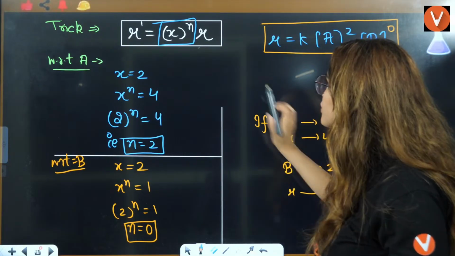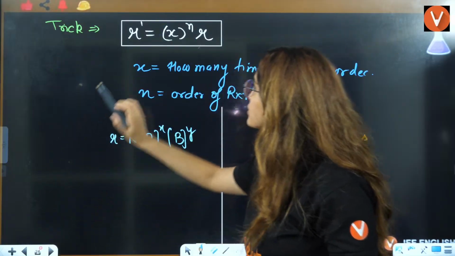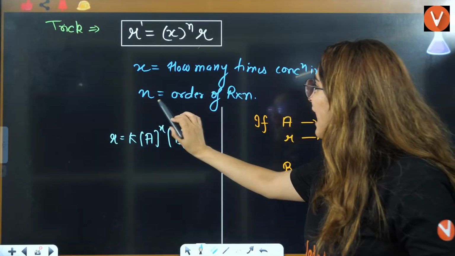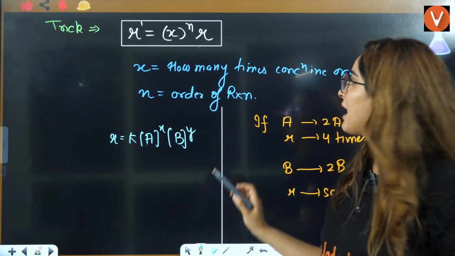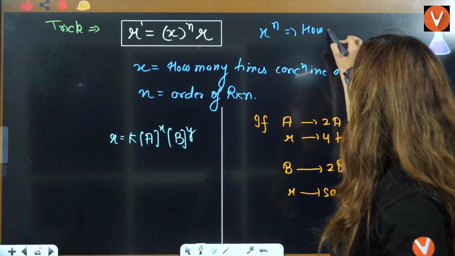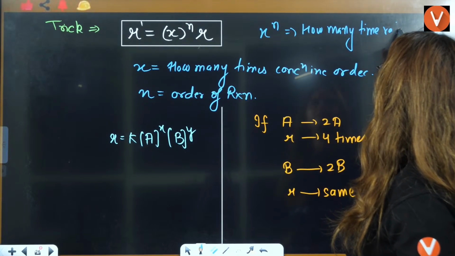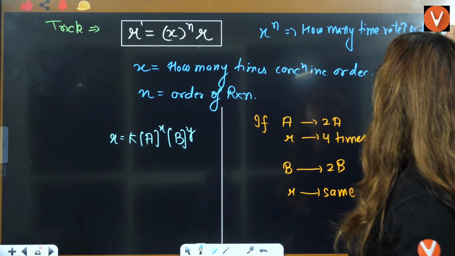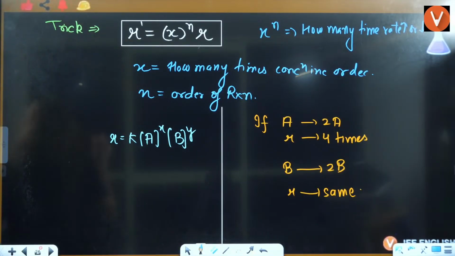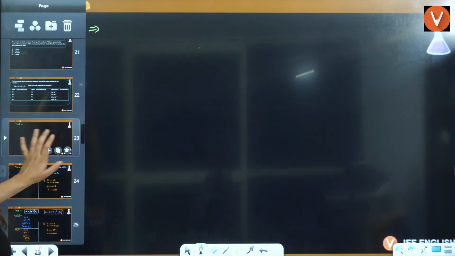X raised to power n: X is how many times concentration is increased or decreased, n is the order of the reaction, and X raised to power n is how many times rate increases or decreases. By this, you will answer this question. Is that clear to everybody? If you are clear on this part, then I'll start with this question here.